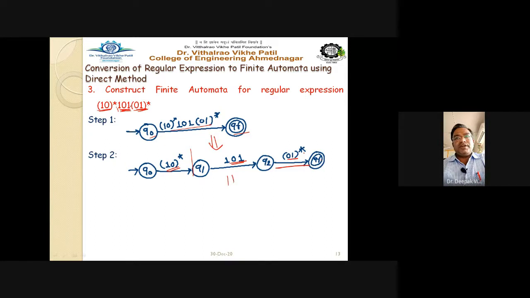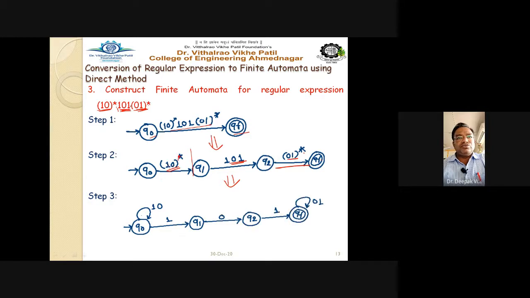Now try to bifurcate this particular automata, right? So in step number 3, we will have it like this. (10)* means any occurrences of 1 and 0, so you can have the self loop of 1, 0 on q0. Then 101, you just split it as 1, 0, 1 here, and (01)* means you have any occurrences of 01. So always for star we have to take a self loop or the self transition.